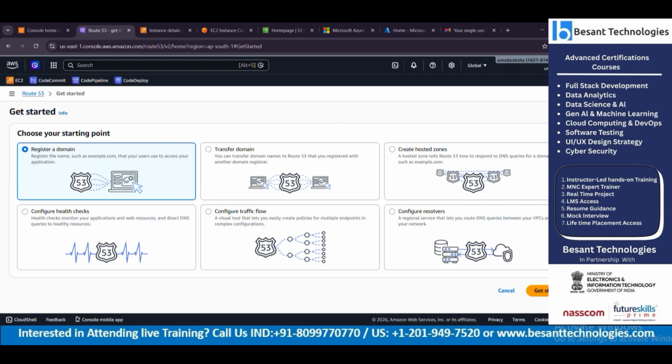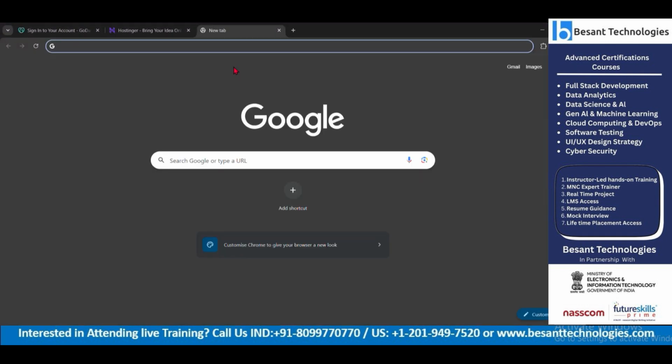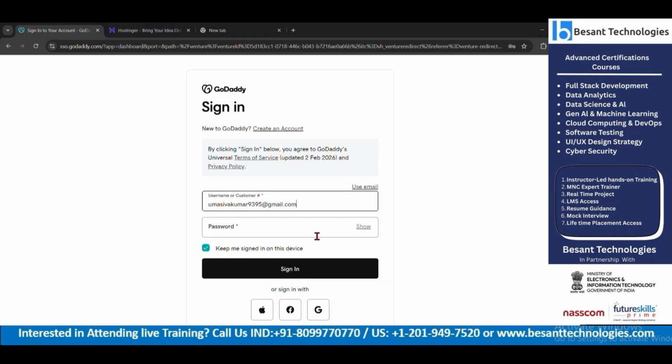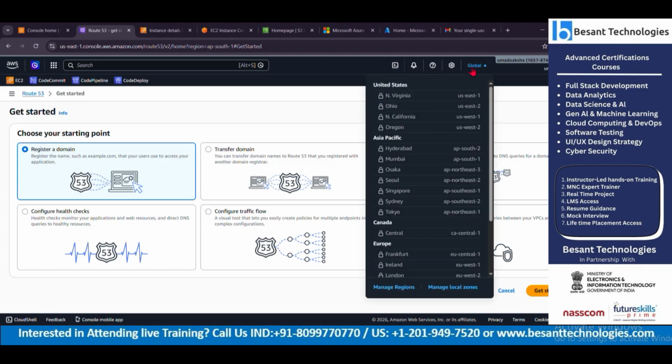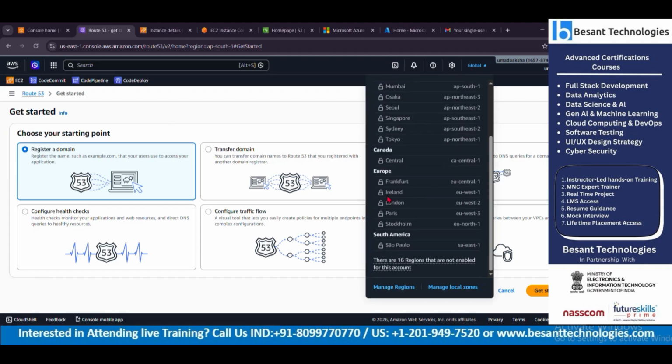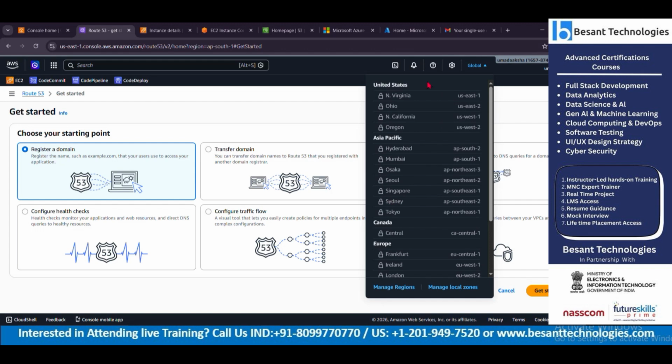Now let's consider that GoDaddy is a network which is available only in India. If I want to internationalize this business and make it worldwide, I'll go with a worldwide service. The moment I typed this migration service, the mode changed into global, which covers all the maximum regions accessible by AWS in the whole world.